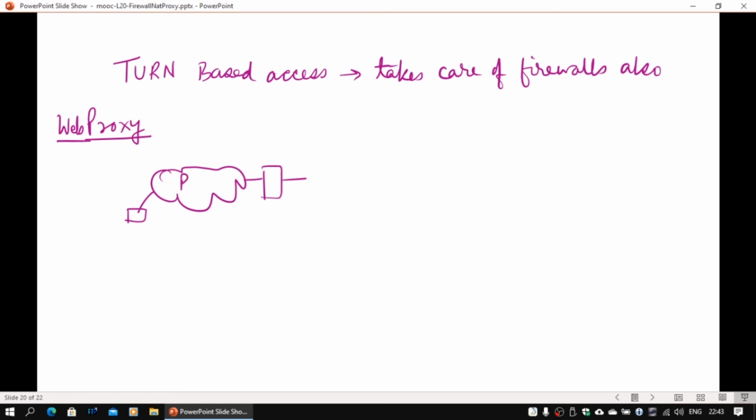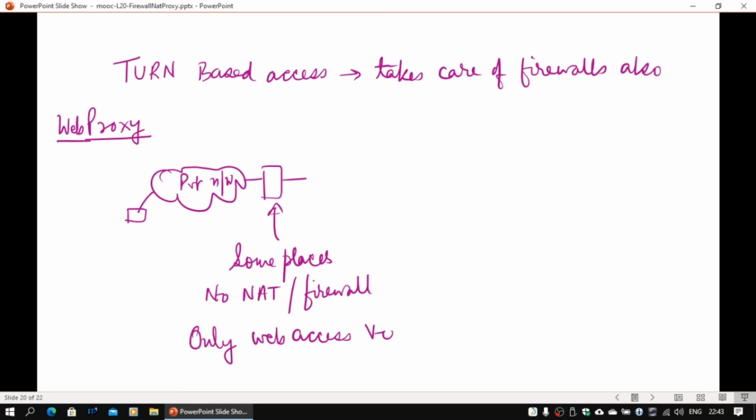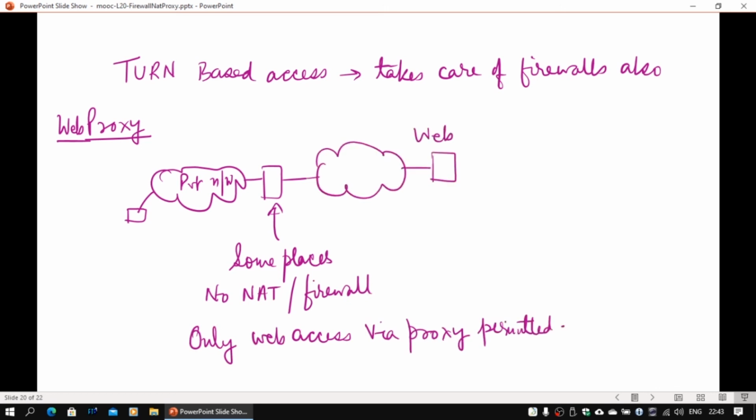Now, another way things can be handled is when, for example, there is no NATting router and there is a firewall. So they say no UDP or TCP packet can directly go from inside to outside. There is only going to be a web proxy. You can make an HTTP connection from your browser to the web proxy. It will make, on your behalf, an HTTP connection to the outside server, and the information will come back on the return path.